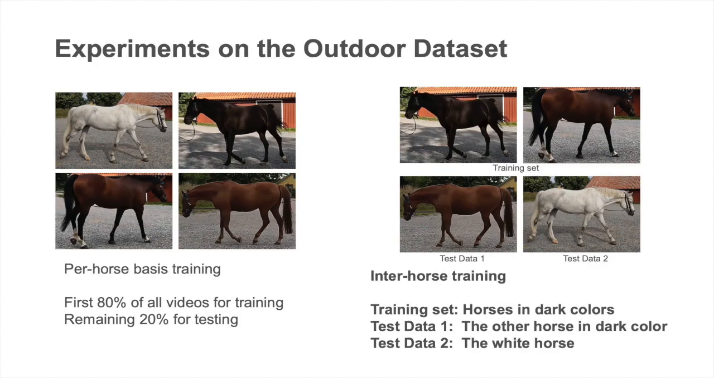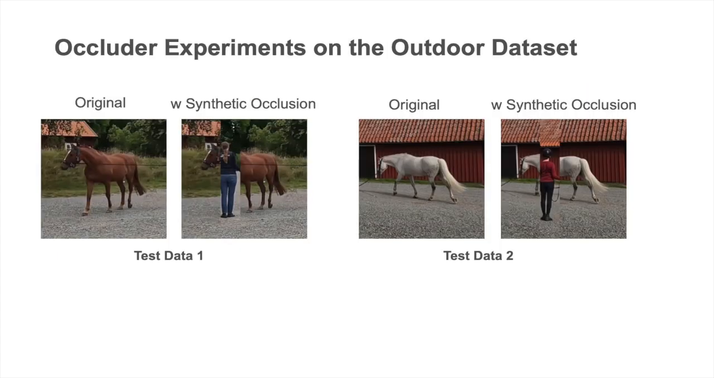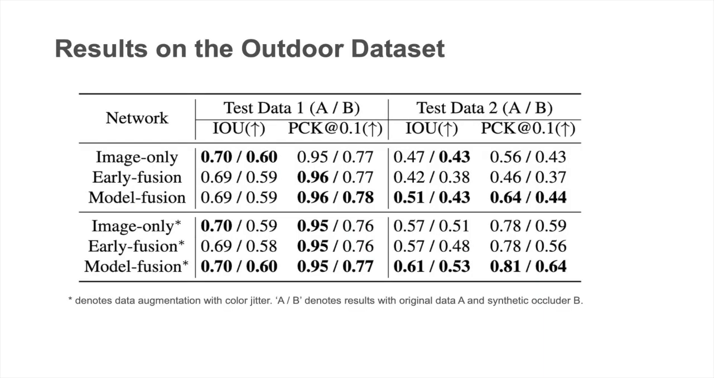In the inter-horse training, we train on the black and brown horses, leaving the other dark-colored horse for test data 1 and the white horse for test data 2. We also add synthetic occlusions to the test data and evaluate the network performance. We evaluate the network performance in 2D using IOU on the full image frame and PCK based on the pseudo ground truth. With the original data, we observe that all networks perform similarly on test data 1.